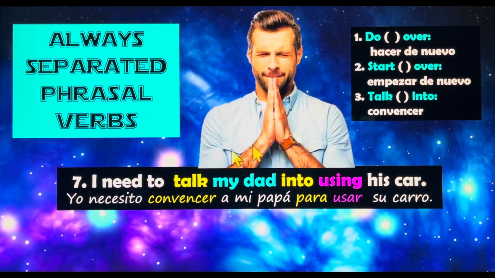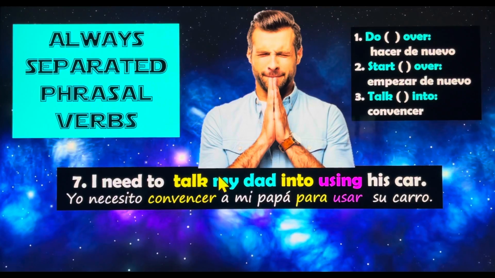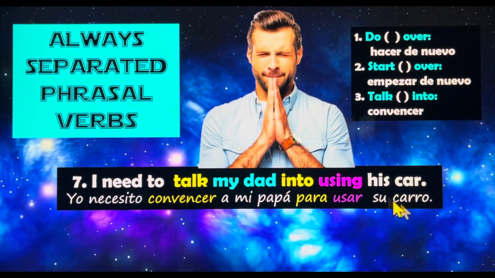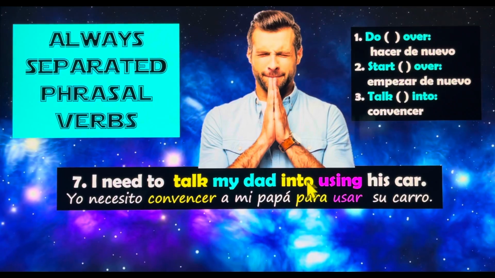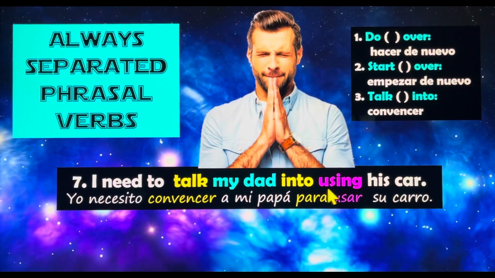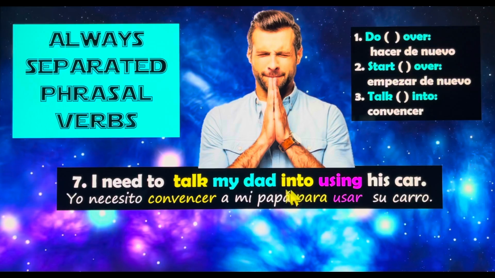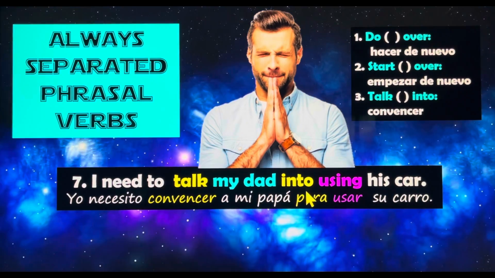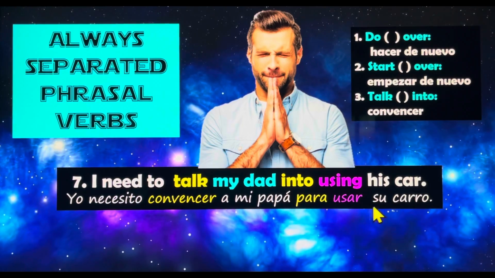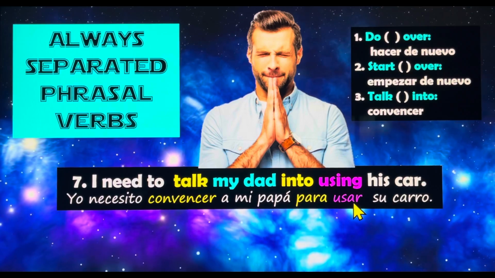So here we have a special situation. Yo necesito convencer a mi papá para usar su carro. So, talk into, convencer. And this is important. When you have into, the next part of the sentence has to be a verb with ing. Aquí hay algo especial. Si estamos utilizando la palabra into en inglés, si vamos a usar un verbo, ese verbo tiene que estar con ing para que su significado sea usar, cambiar, trabajar, comer, el infinitivo.